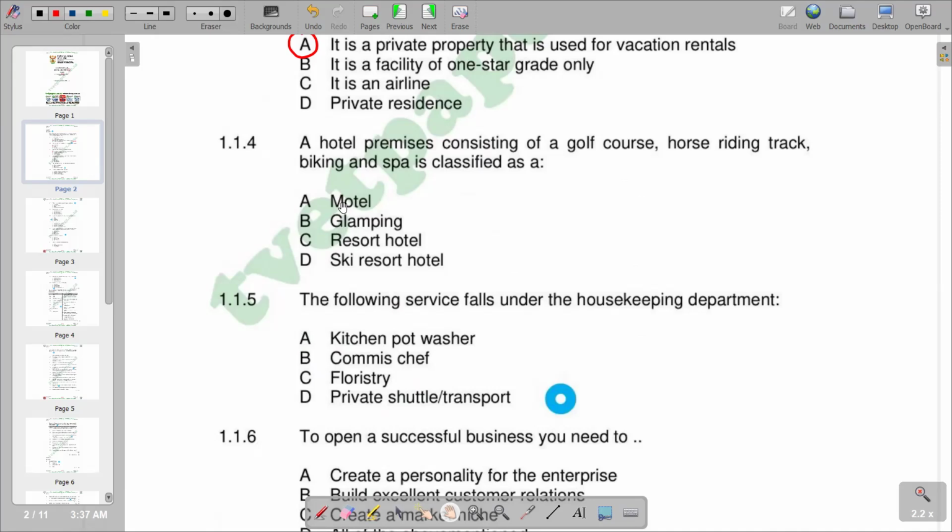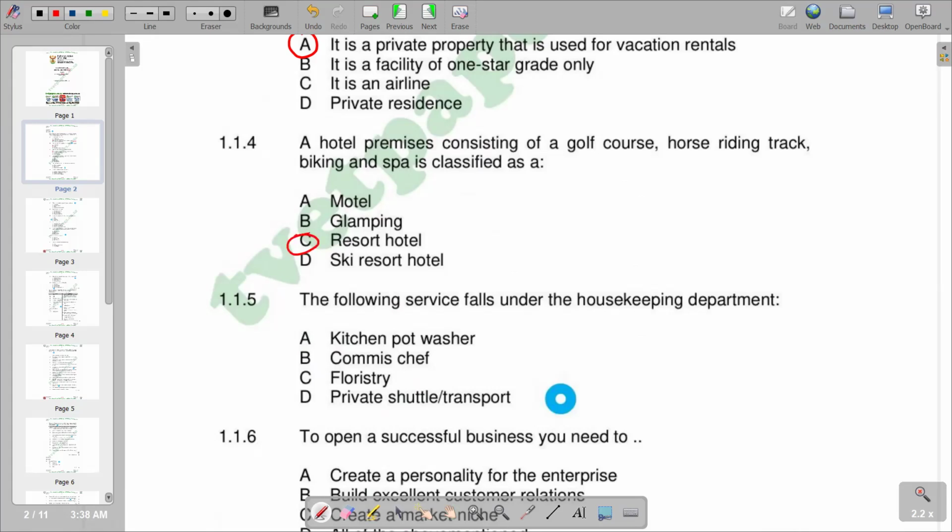Remember, a resort hotel is a hotel which often contains full-size luxury facilities with full service accommodations and amenities, and it goes beyond offering just accommodation. It also provides guests with an enriching and varied experience, which makes it the correct response on number 4.